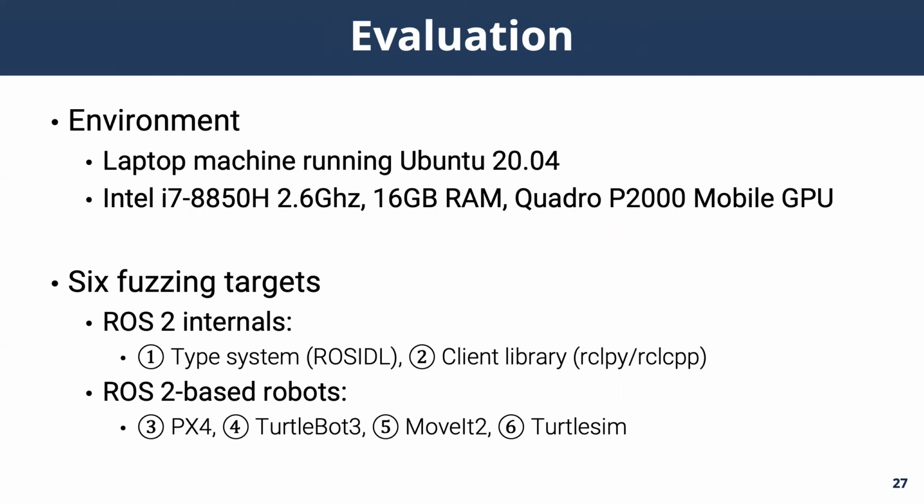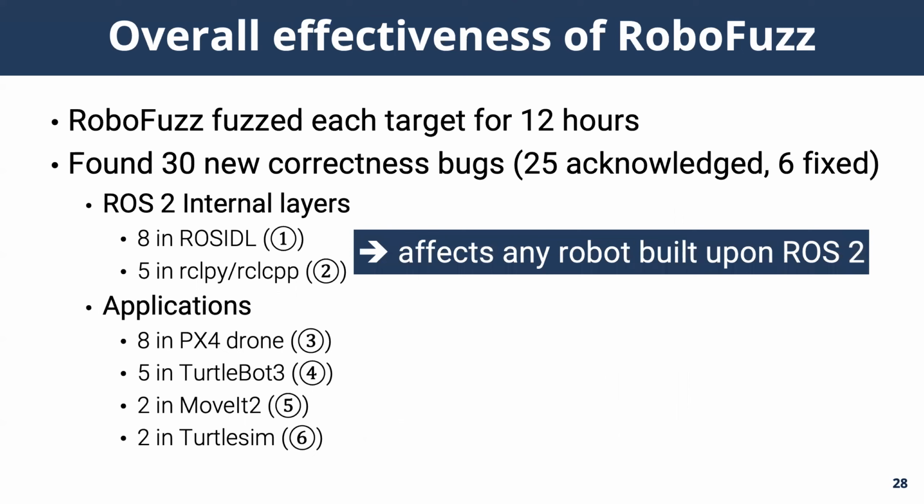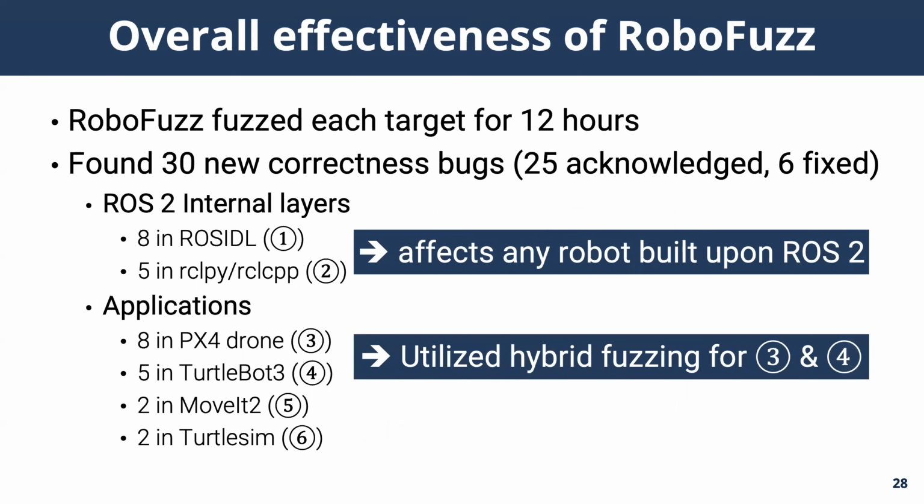2 of these are the internal layers of ROS2, including the type system and the client library implementation, and 4 are ROS2-based robots with different properties. As a result of fuzzing each target for 12 hours, RoboFuzz revealed 30 new correctness bugs, out of which 25 are acknowledged and 6 have already been fixed. 13 of these were found in the internal layers, meaning that any robotic system built based on ROS are affected. Among the applications, we utilize hybrid fuzzing for a PX4 drone and a turtlebot to showcase the use case.